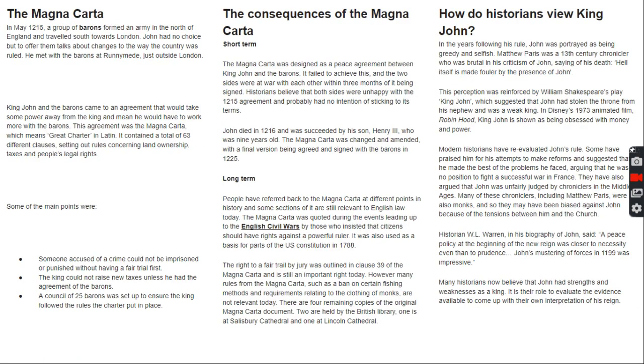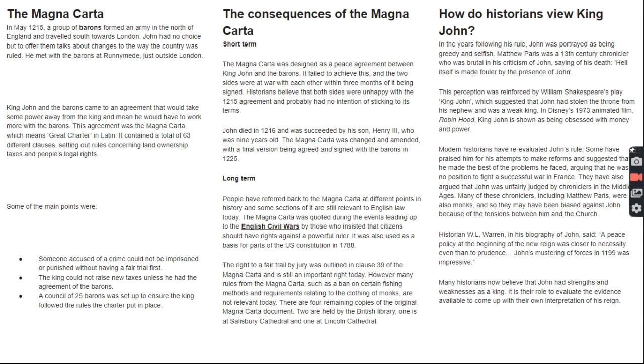The Magna Carta. In May 1215, a group of barons formed an army in the north of England and travelled south towards London. John had no choice but to offer them talks about changes to the way the country was ruled. He met with the barons at Runnymede, just outside London. King John and the barons came to an agreement that would take some power away from the king and mean he would have to work more with the barons. This agreement was the Magna Carta, which means Great Charter in Latin.